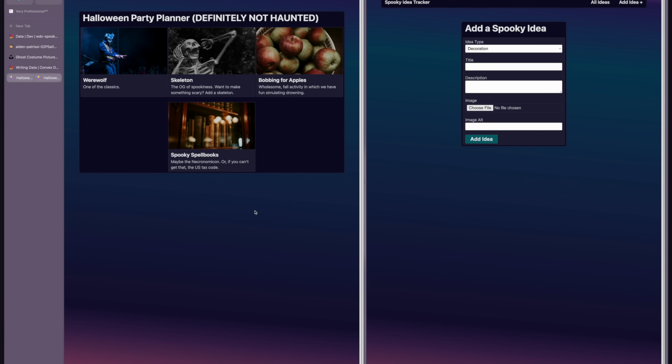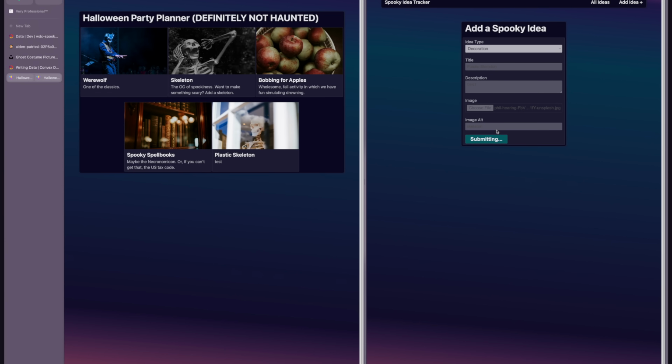What I'm trying to do right now is I've got it kind of functioning, right? This is the main homepage, and then this is the add idea page. I've got them just split screen here. It's all doing what I would expect it to do. So now the next part that I'm working on is just the goofiness of it all and fixing up. Why did that just happen? Why does it still say submitting? Who knows? Is it part of the spookiness? The spooky part is that none of it works.